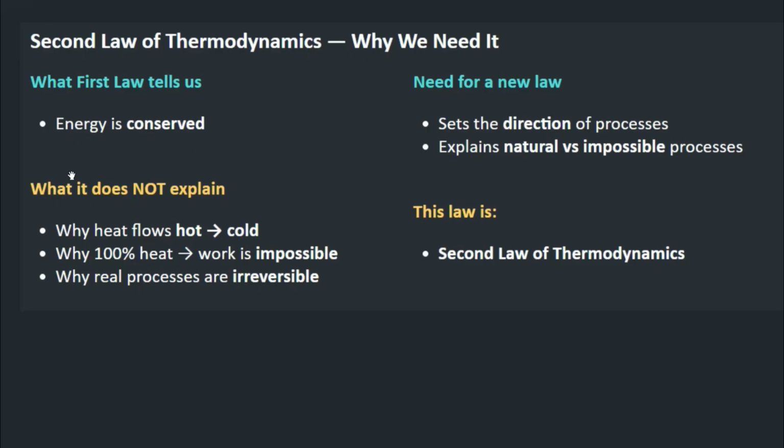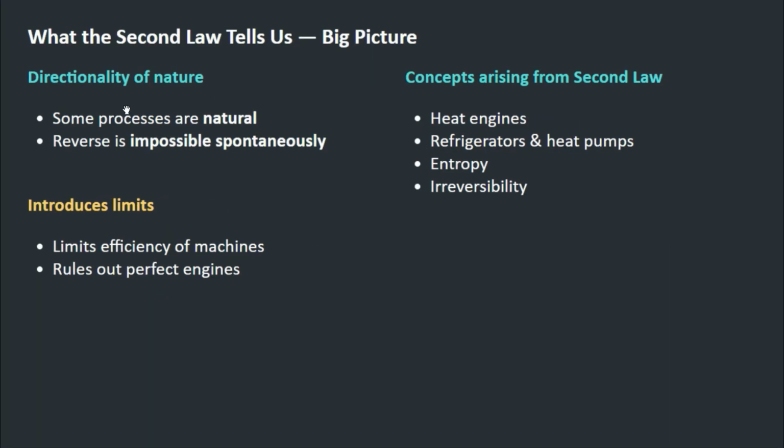So let's have a look at the write-up. What the first law tells, energy is conserved. So we need a law that talks about the direction of the process and explains natural versus impossible processes. So that's where your second law comes into the picture. Direction of nature: some processes are natural, the reverse is impossible spontaneously.